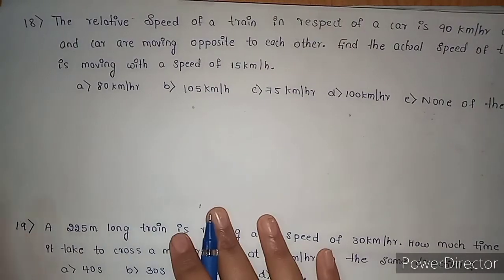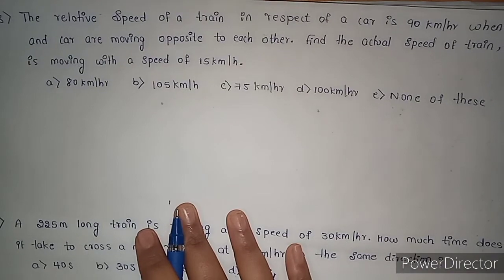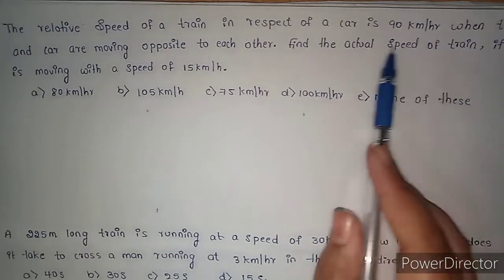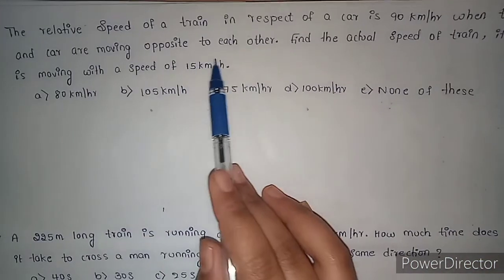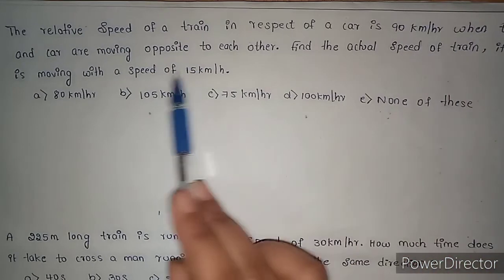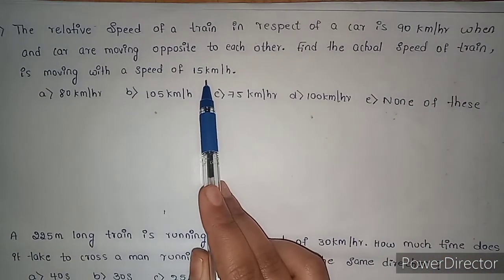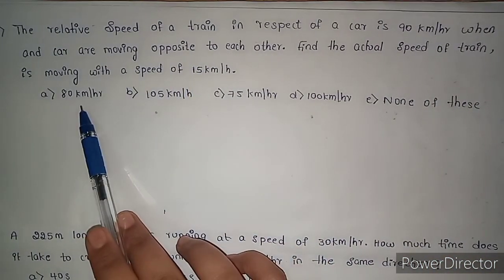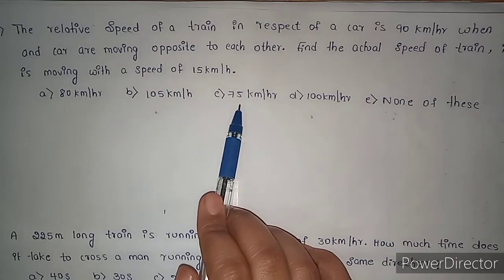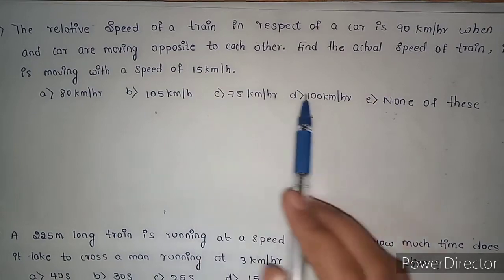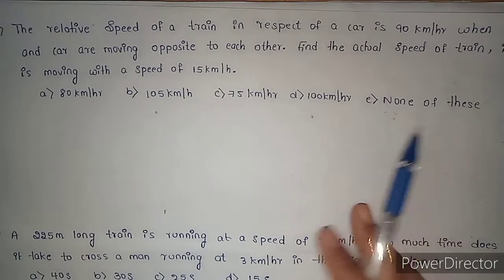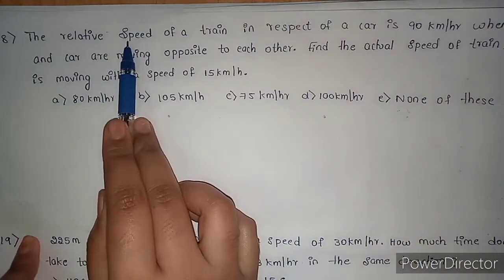18th question. The relative speed of a train in respect of a car is 90 km per hour when the train and car are moving opposite to each other. Find the actual speed of the train if the car is moving with a speed of 15 km per hour. Option A 80 km per hour, option B 105 km per hour, option C 75 km per hour, option D 100 km per hour, option E none of this.